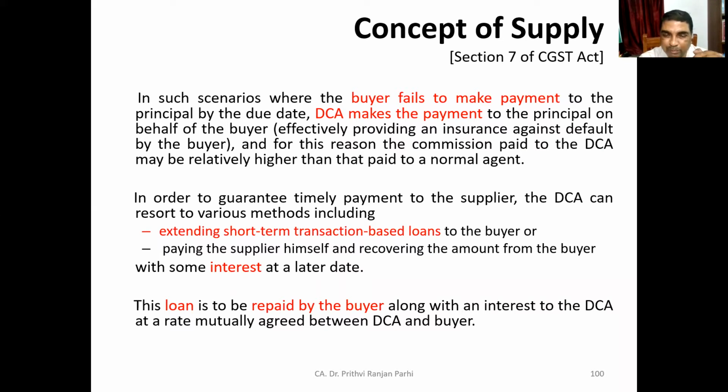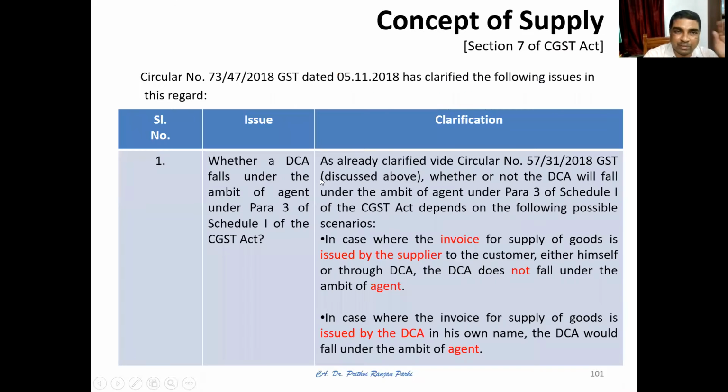But finally, the loan has to be repaid by the buyer because the DCA is paying on behalf of the buyer. Loan is to be repaid by the buyer along with the interest to the DCA. And the rate of interest is mutually agreed between the DCA and buyer. This is the situation. Now the question which was asked was whether this interest will form a part of consideration in relation to supply or not. That was the question. Now let us discuss that thing one by one.